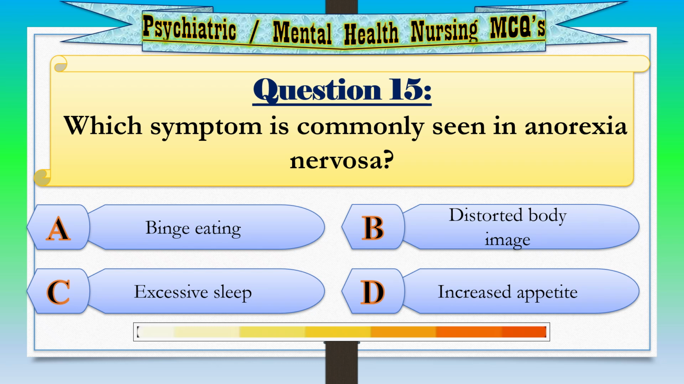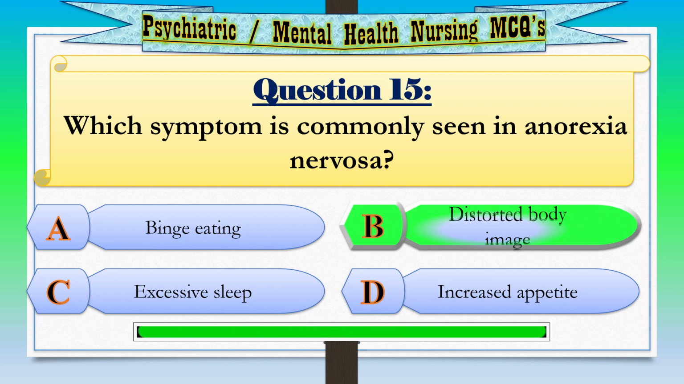Question 15. Which symptom is commonly seen in anorexia nervosa? Option A, binge eating. Option B, distorted body image. Option C, excessive sleep. Option D, increased appetite. Correct answer, option B, distorted body image.